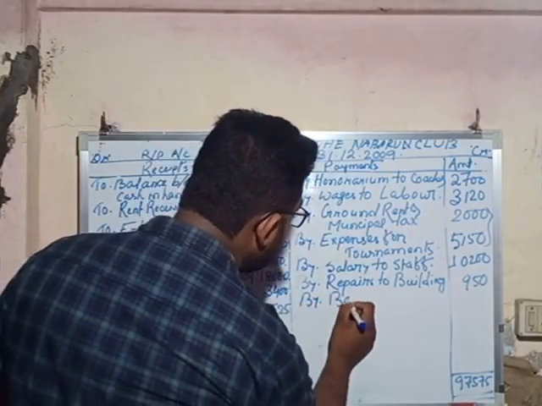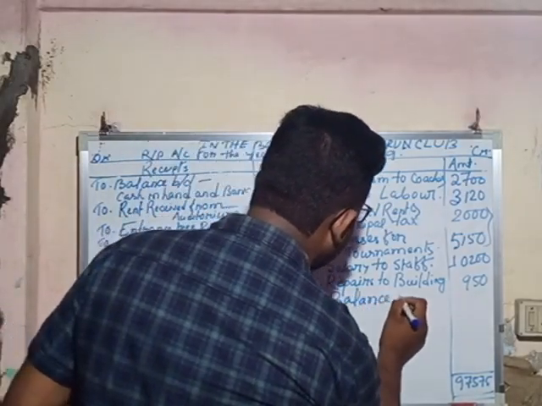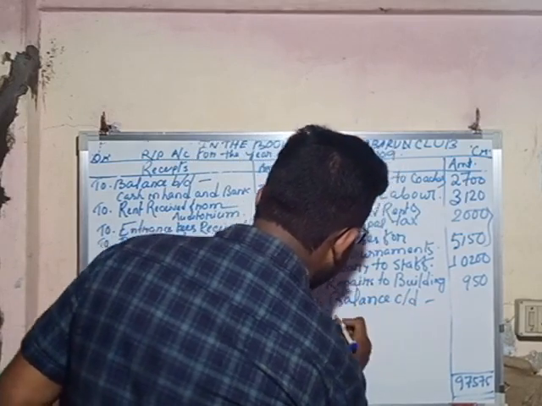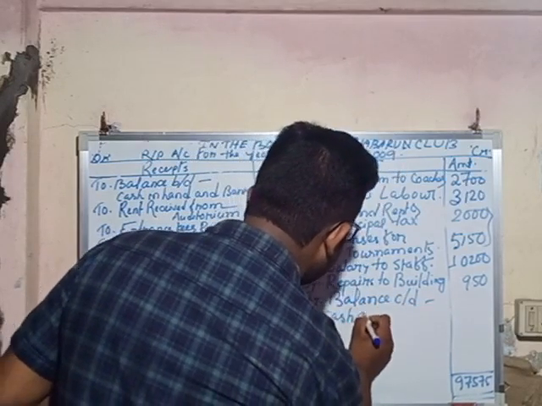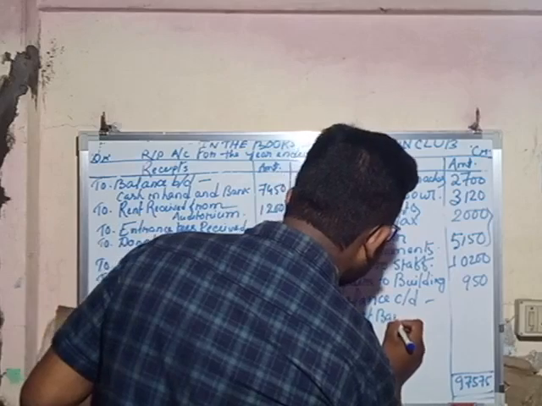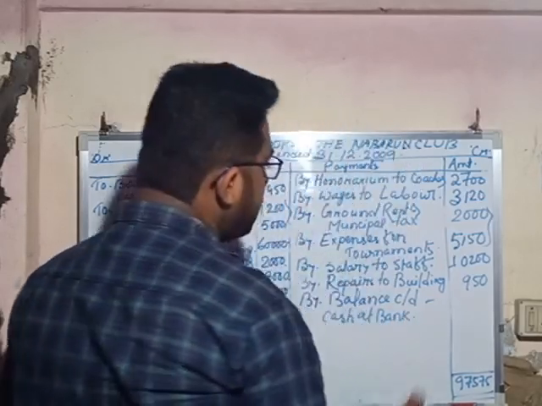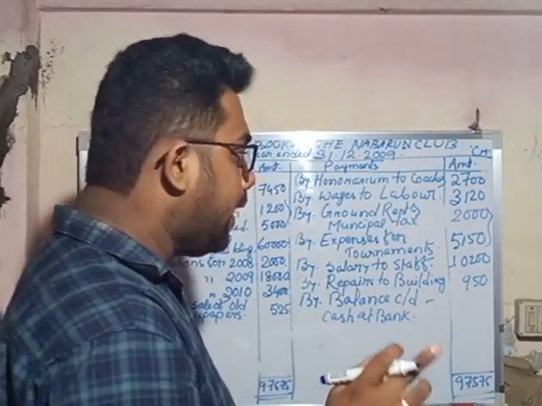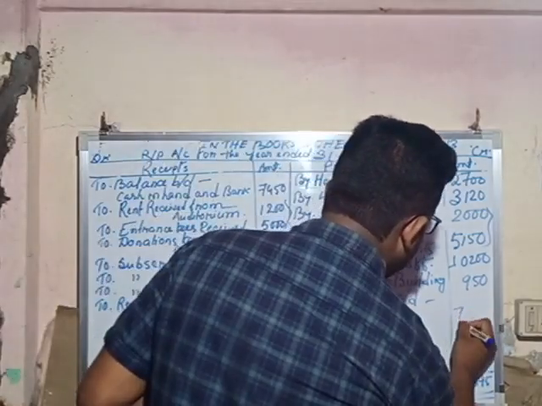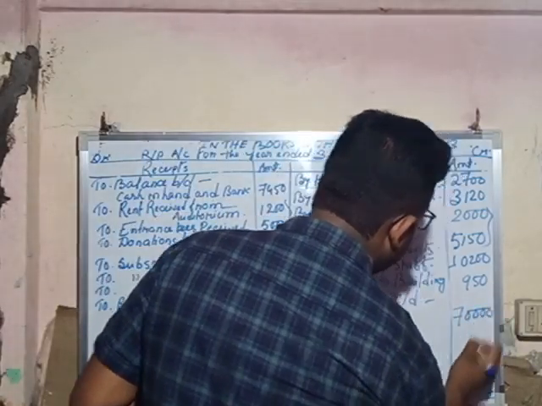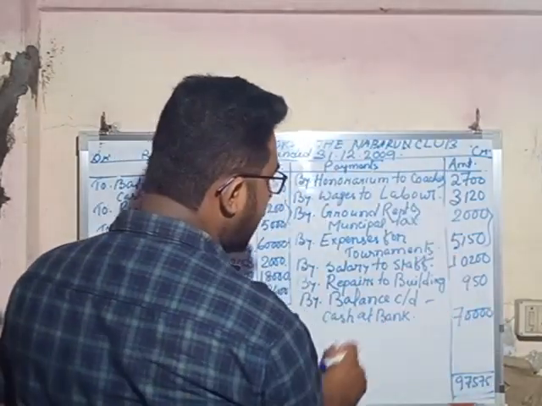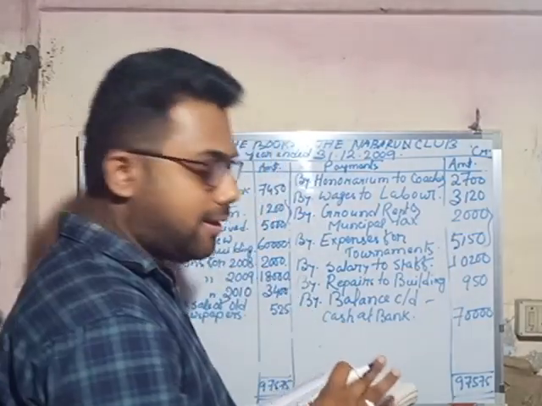By balance c/d, that is the cash at bank, by balance c/d, cash at bank, that is the amount of rupees 70,000 at the end of the year. Okay, now we have to add all these items because in the payment side there is no other items.